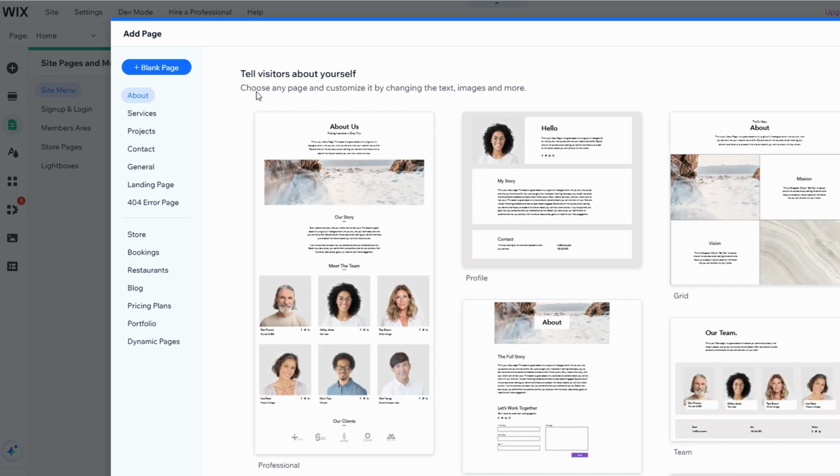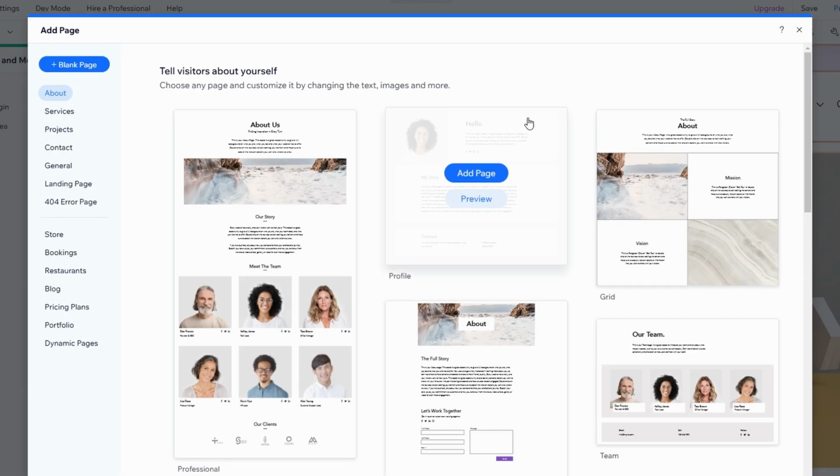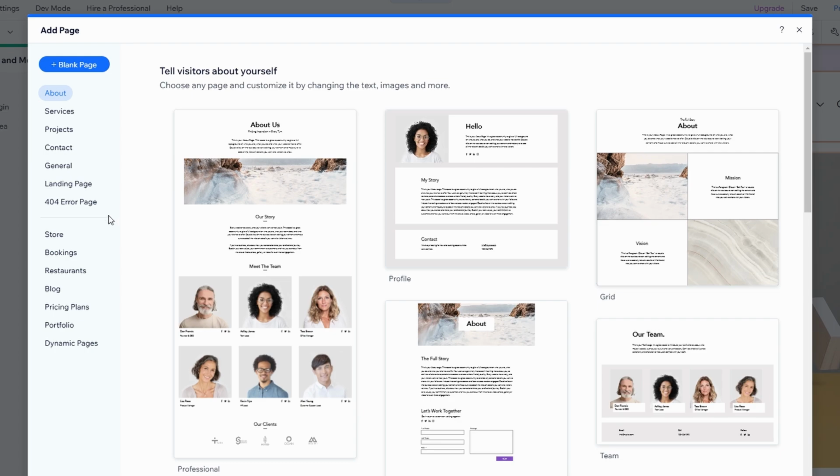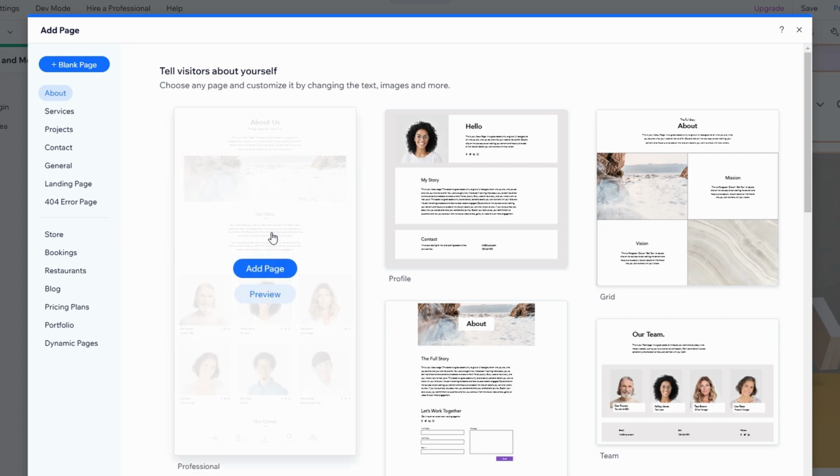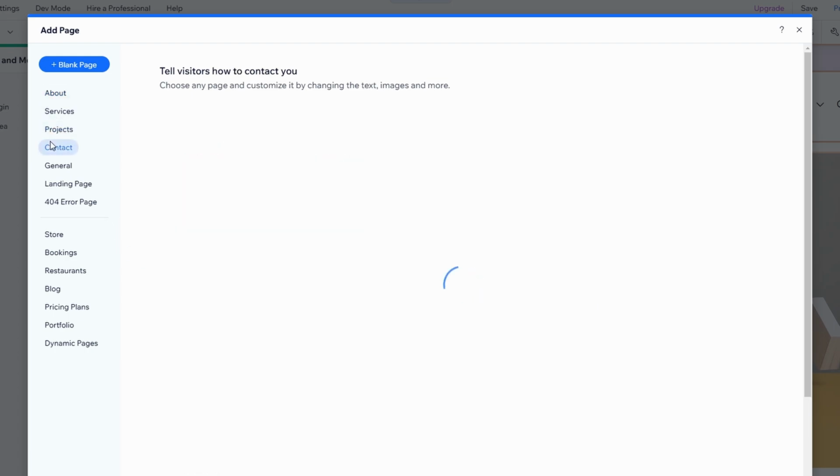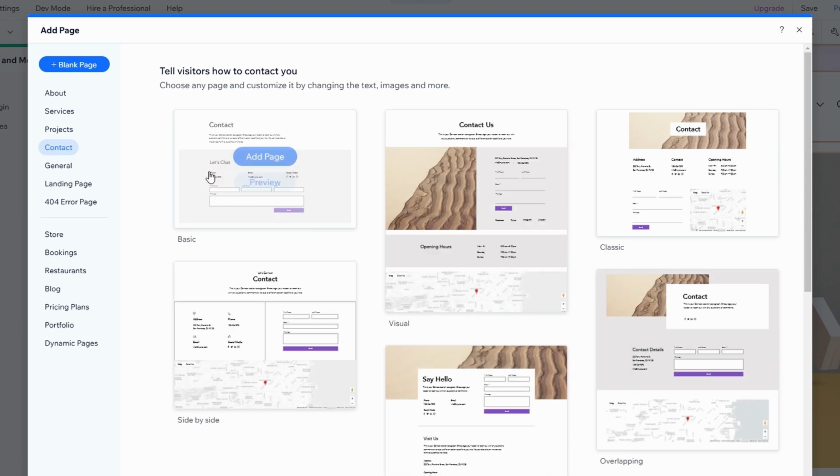You can also rename pages, set up navigation links, or rearrange their order in your site menu. To make your website more functional and interactive, add new sections like image galleries, pricing tables, FAQ lists, or a subscription form. Click Add in the menu, then choose the type of section.